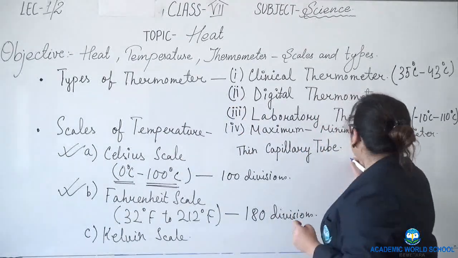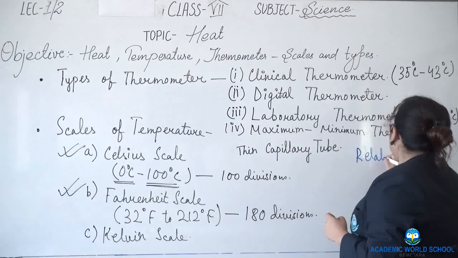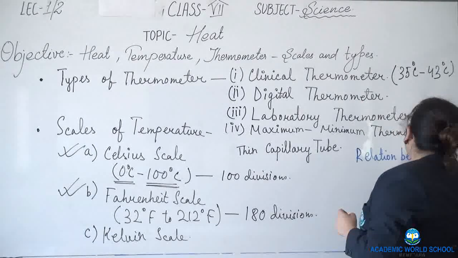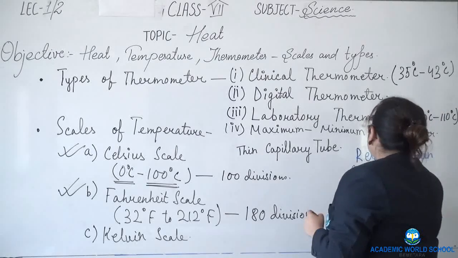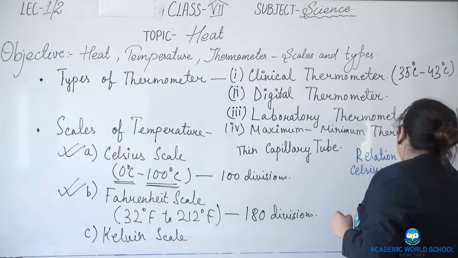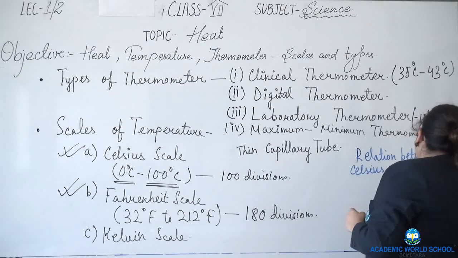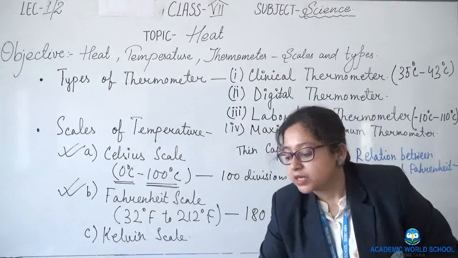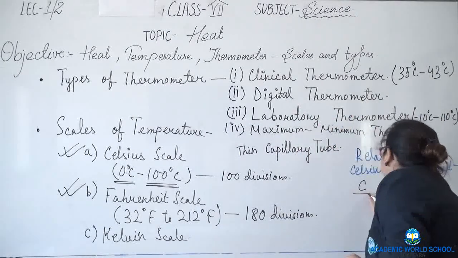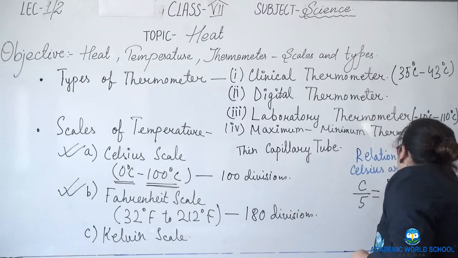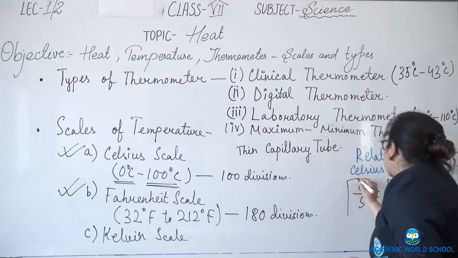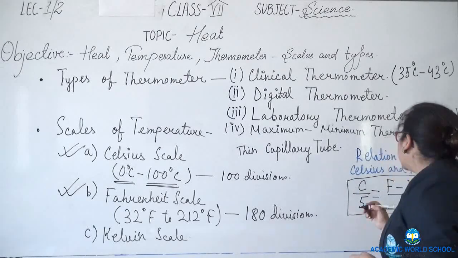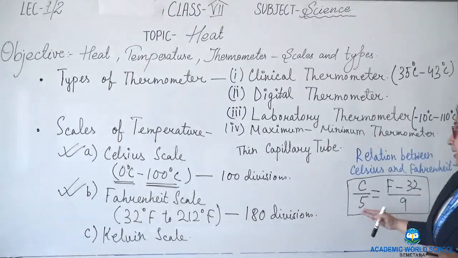The relation between Celsius and Fahrenheit is C by 5 is equal to F minus 32 by 9.